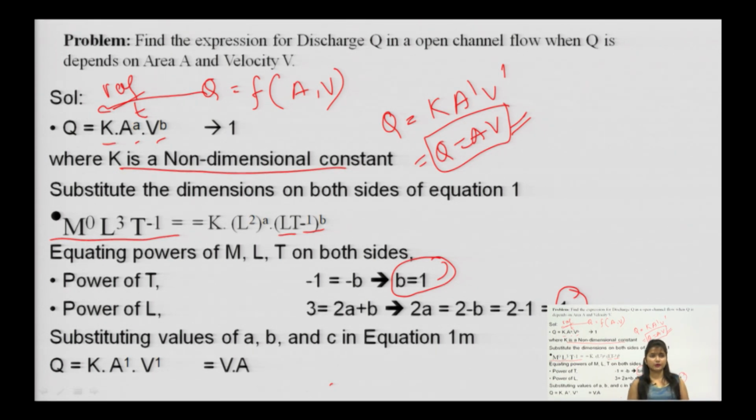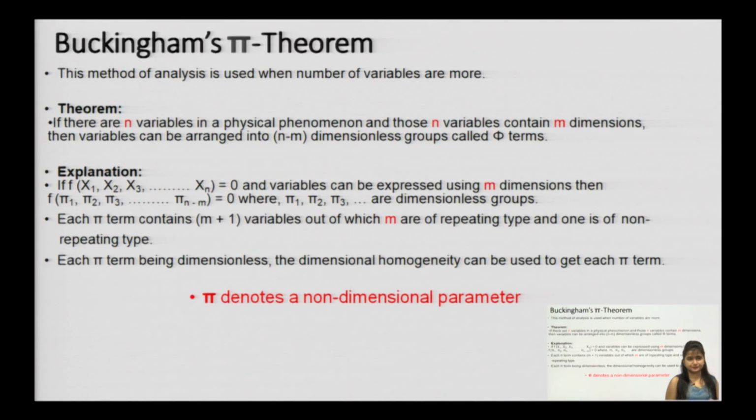So, this was about Rayleigh's method, which is applicable only and only if 3 to 4 dependent variables are there. If variables increase beyond 4, then the validity of Rayleigh's method goes down. So, in that case, for a system having more than 4 variables, we will be following the Buckingham pi theorem.